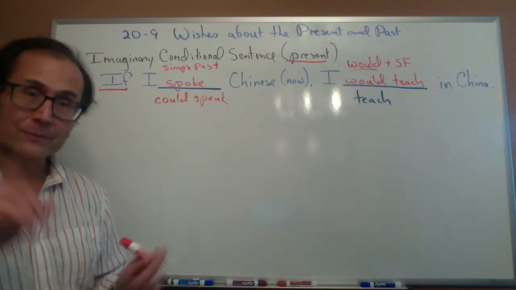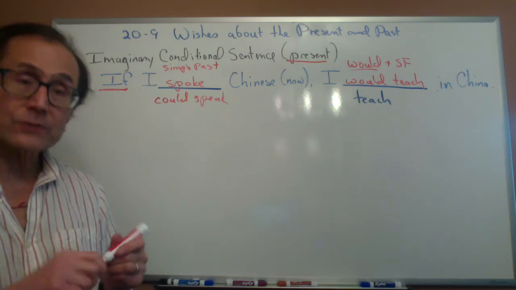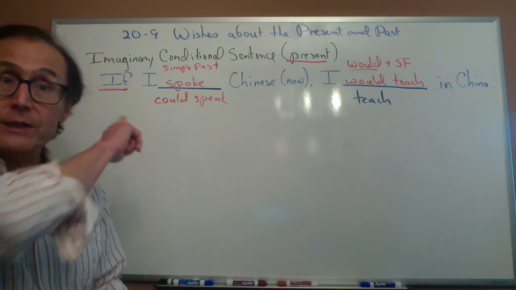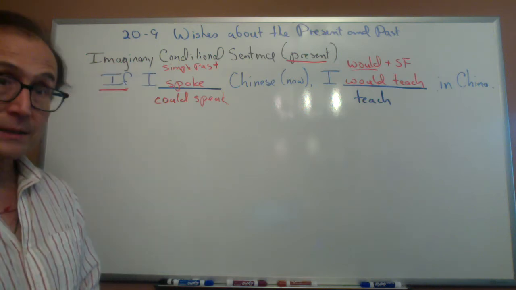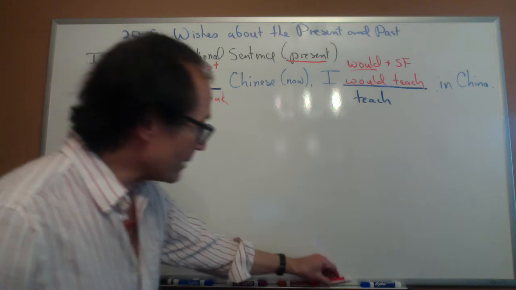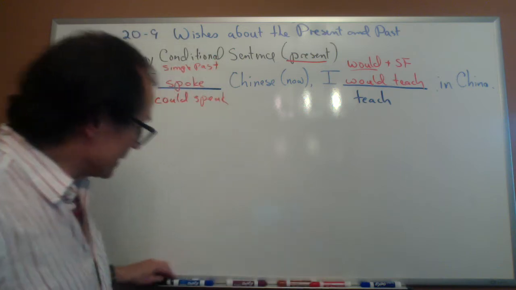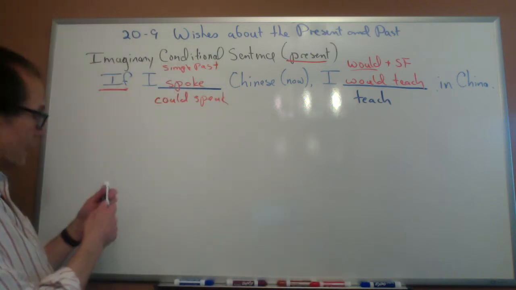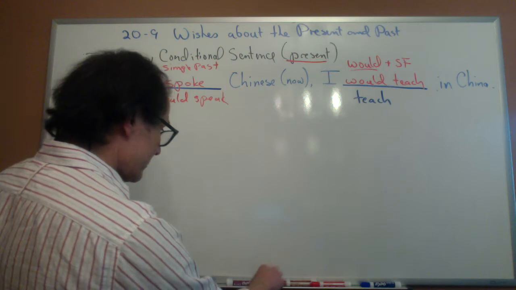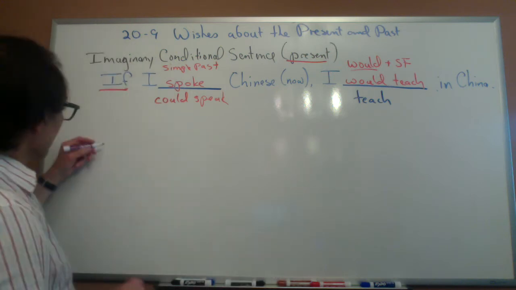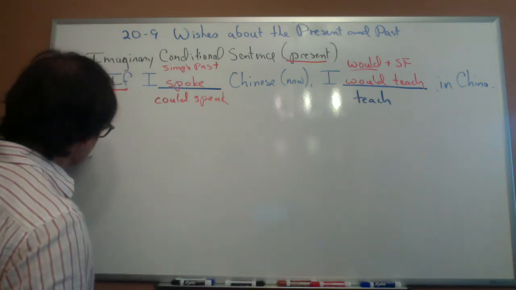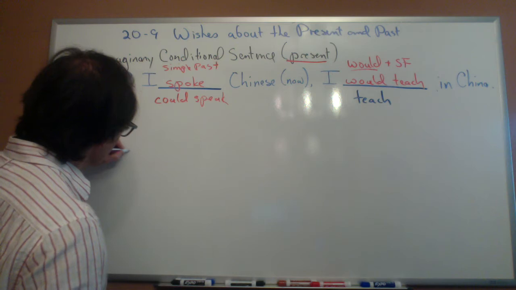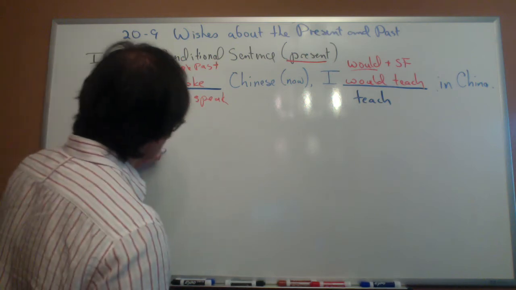Okay, now, that's what we've learned about imaginary conditional sentences about now. Things that are about my imagination now. Let's take a look at, let's see here, a wish. A wish, and also this is present.